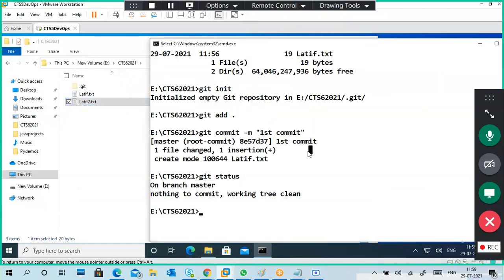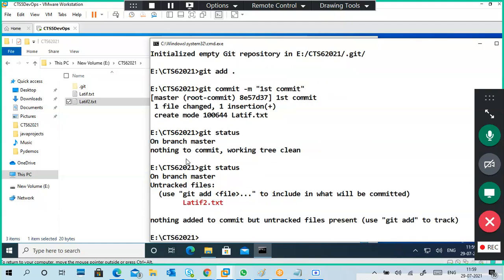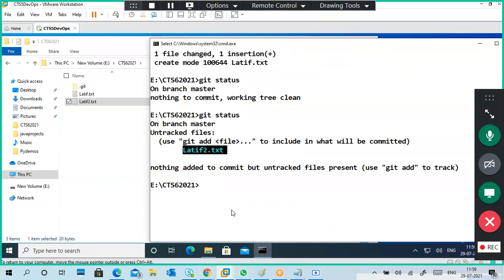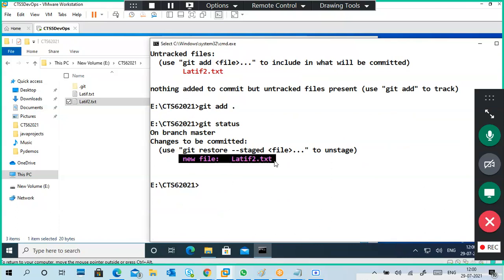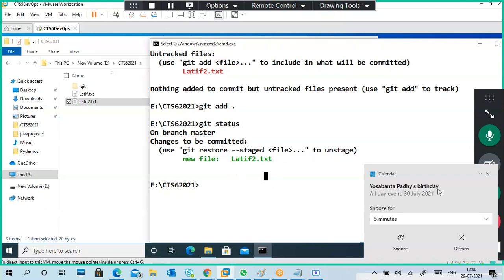Then the same thing I am going to see here. It is git status. See the difference between this one and this one. Now everything is committed, good, but here it is showing a new file is added, in red color. Then I put git add dot. Then again, if you go to git status, it changes to green color. You are added but not committed.